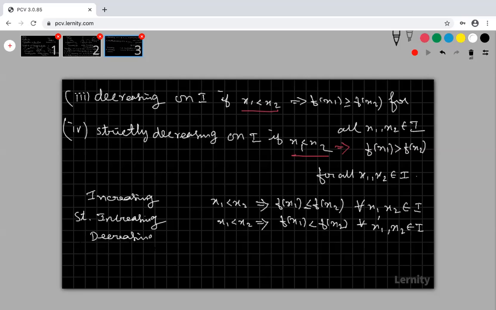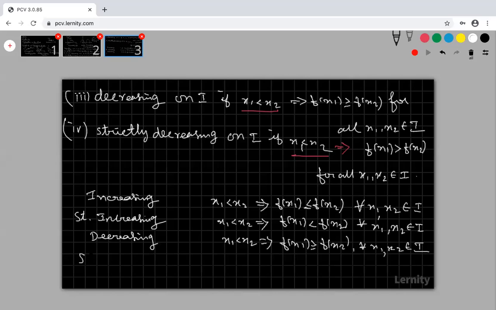My x1 is less than x2 only, and f of x1 is greater than or equal to f of x2. Increasing means less than inequality, decreasing means greater than inequality. Please try to understand everything from the graph, then you can understand easily.